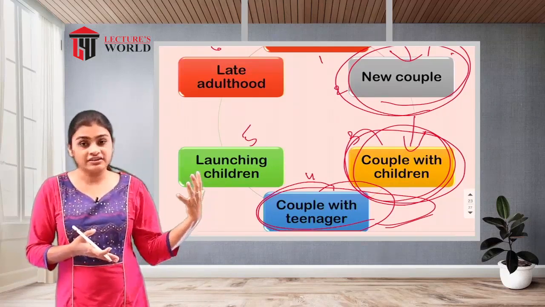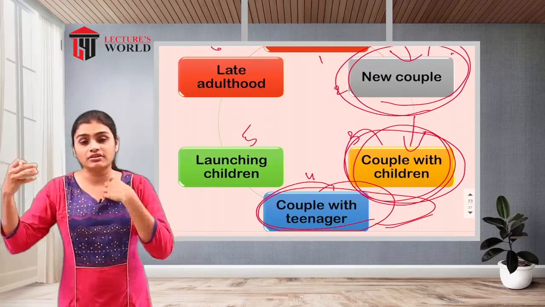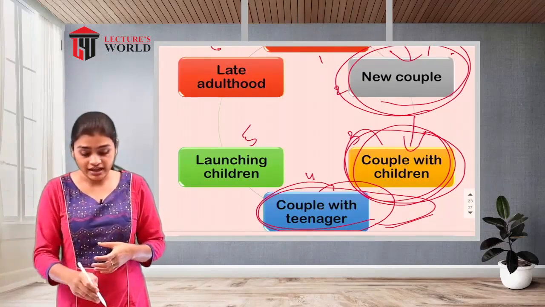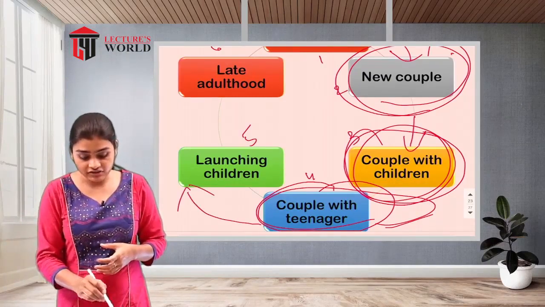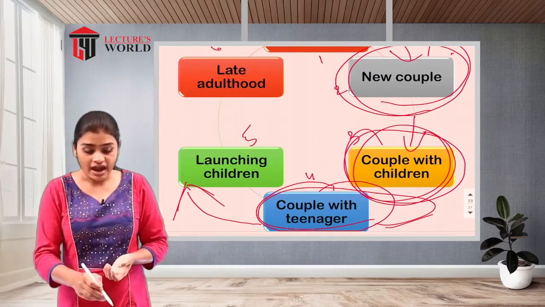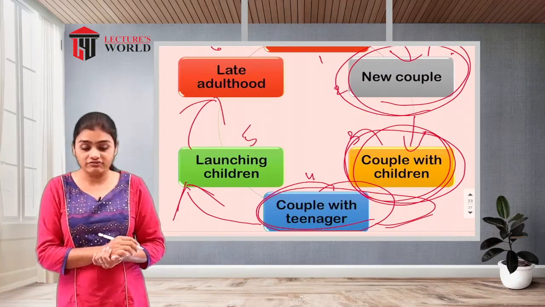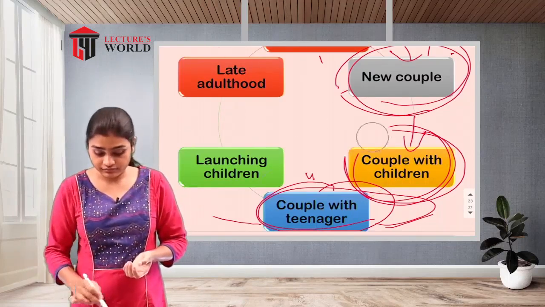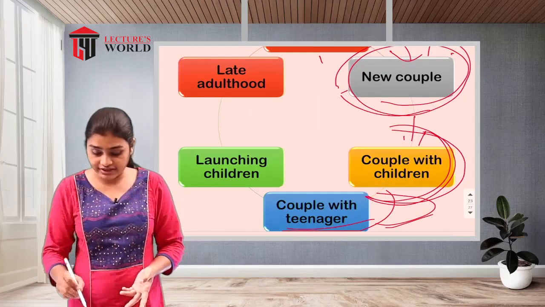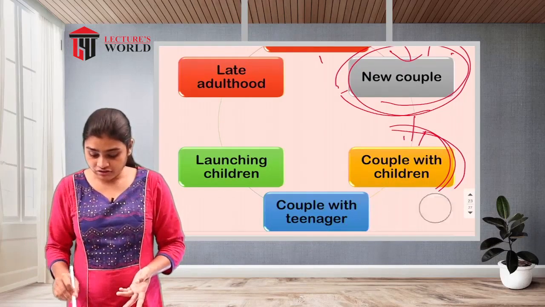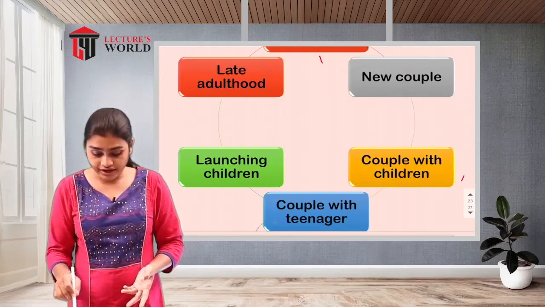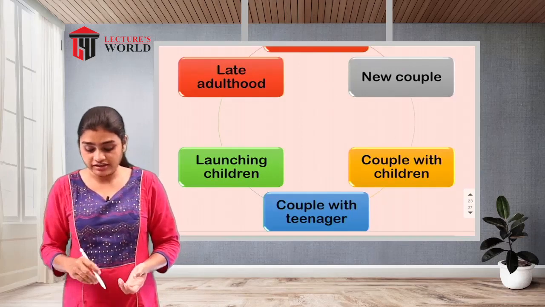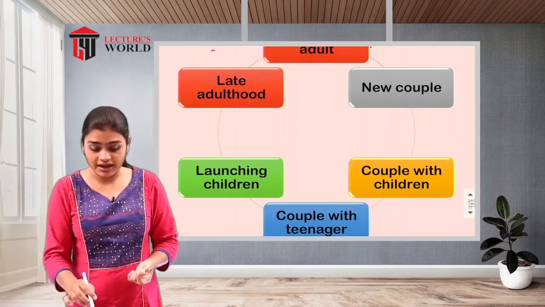Then after that, in the teenager and adulthood period, they will also look for a mate for themselves. And then after that they will launch the children, and after that the late adulthood will be there. In this late adulthood period, they are going to be taken care of. So the launching of children, before that the couple with teenager will be there, and before that the couple with children will be there, the new couple and the adult.